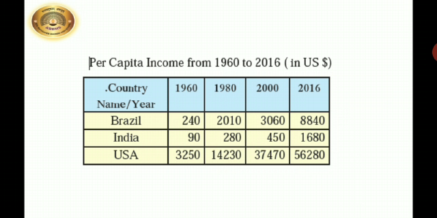And it went on growing till 2016. Still, there is a lot of difference in the per capita income of Brazil and India. And if you see USA, the developed country, USA is far more ahead in the race of per capita income. This shows how rich the economy is.